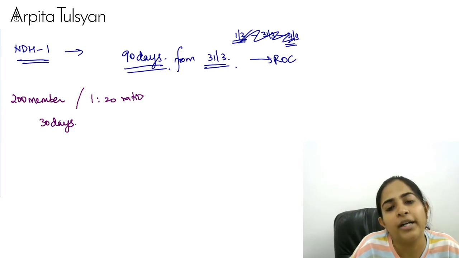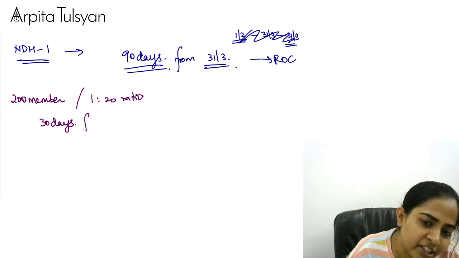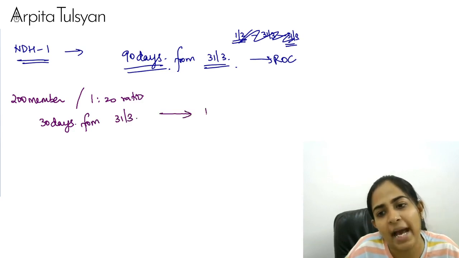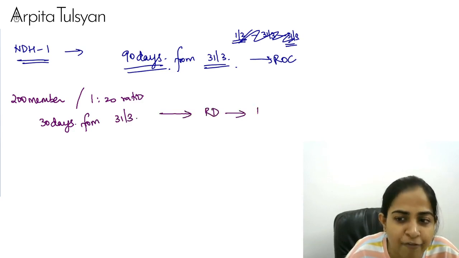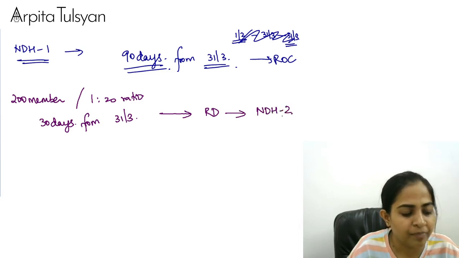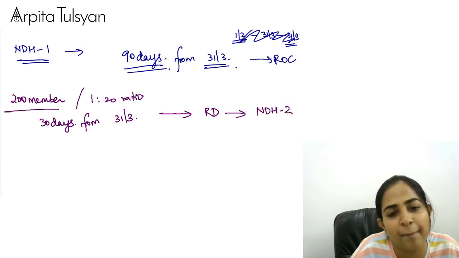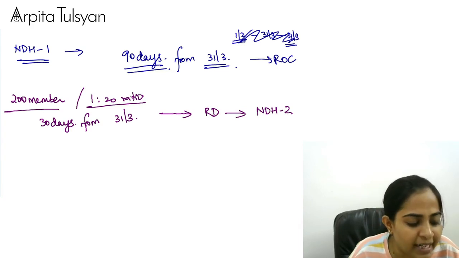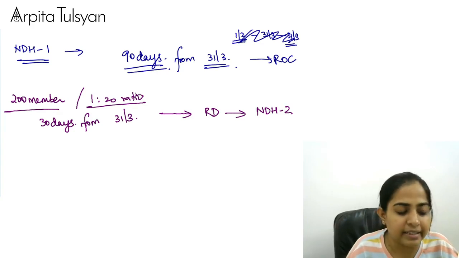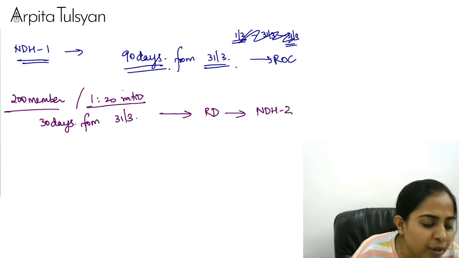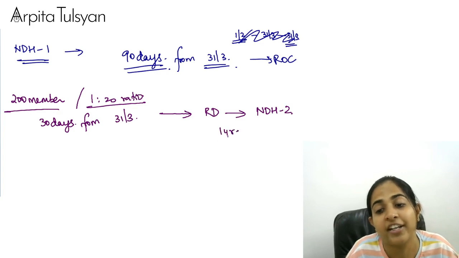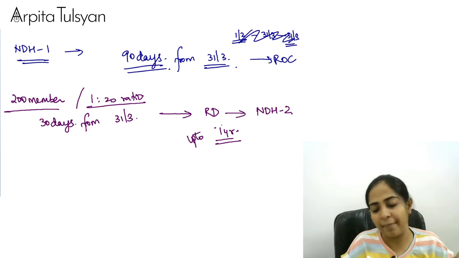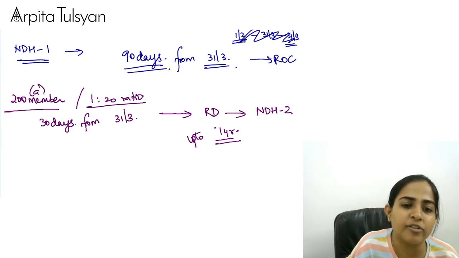If you're not able to, then within 30 days from the close of the first year, go and make an application to the regional director in form number NDH2 that sir, we need some time to comply with either of these conditions. Then the regional director will pass the order within 30 days, and it can provide you an extension of up to 1 year to comply with clause A and clause D.